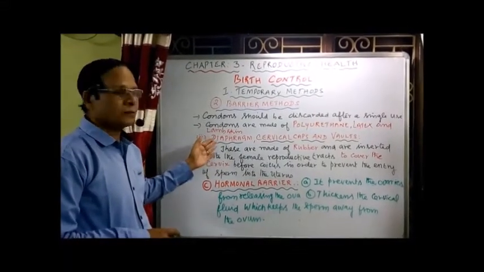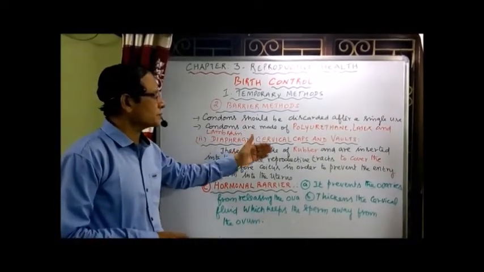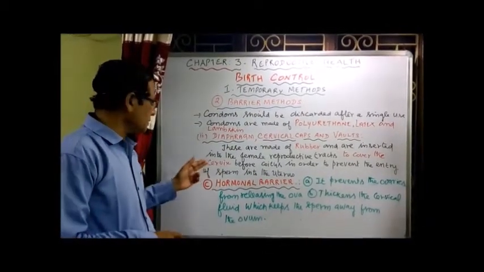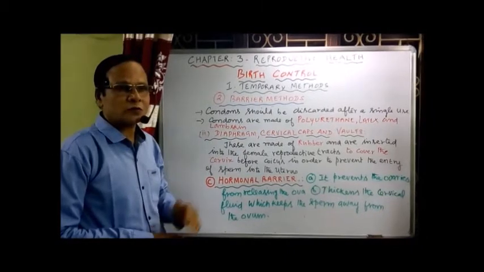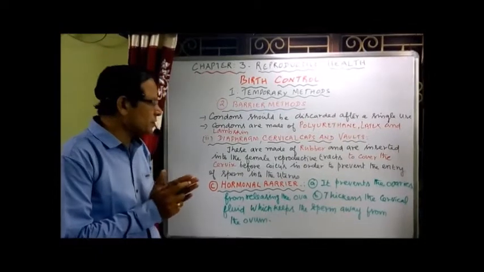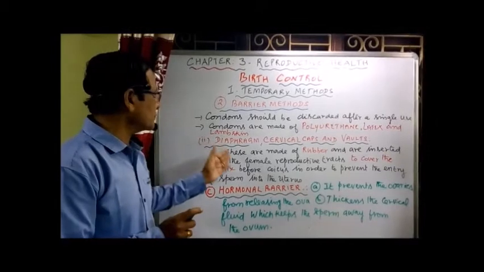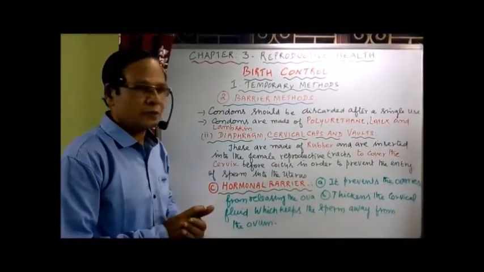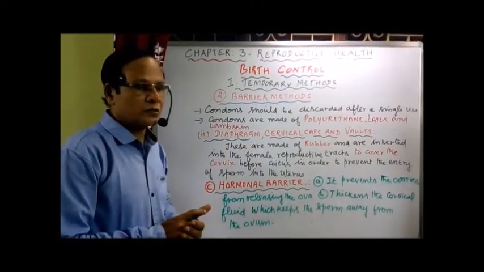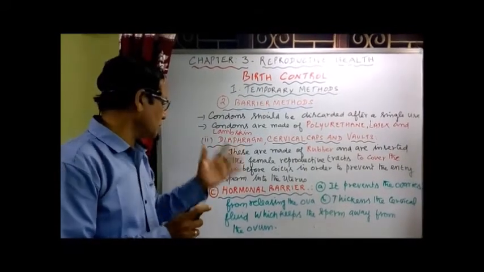Now the second mechanical barrier used by the female: diaphragm, cervical caps and walls. These are made of rubber and are inserted into the female reproductive tract to cover the cervix before coitus, in order to prevent the entry of semen or sperm into the uterus. That's about diaphragm, cervical caps and walls. They are placed at the neck of the uterus, the cervix, before coitus to prevent the entry of sperm into the uterus.